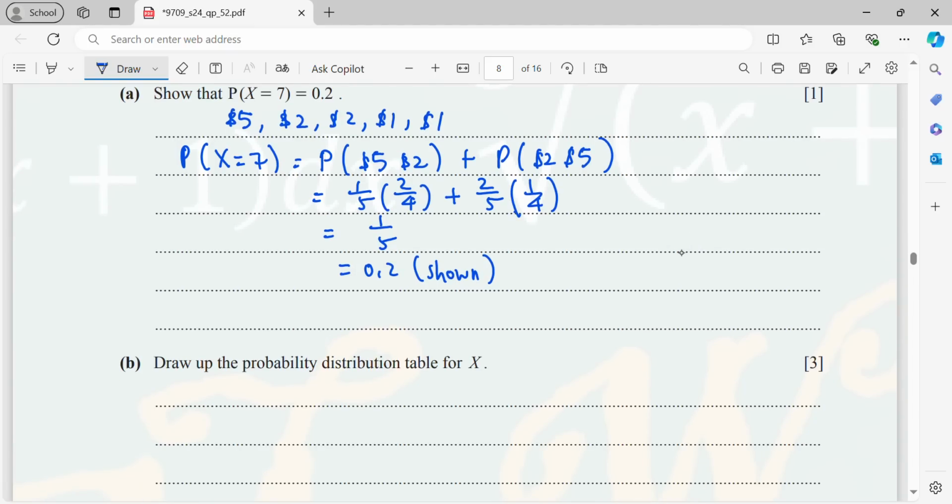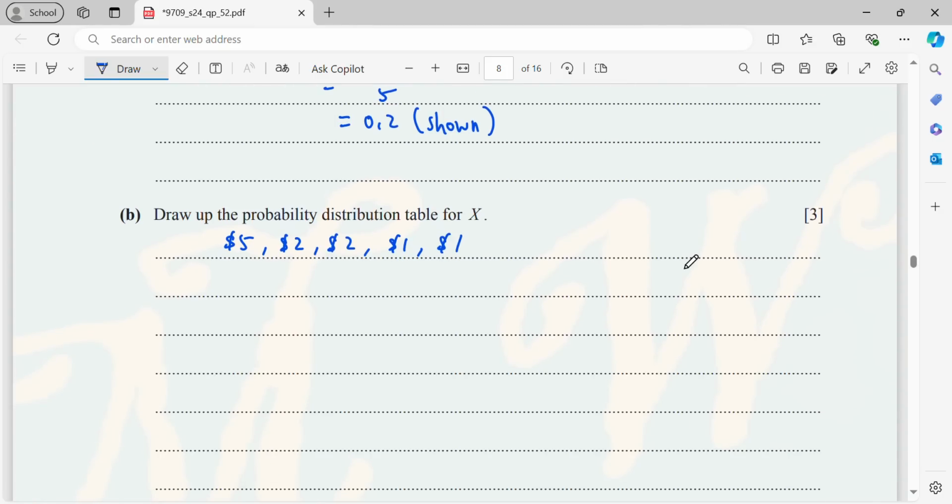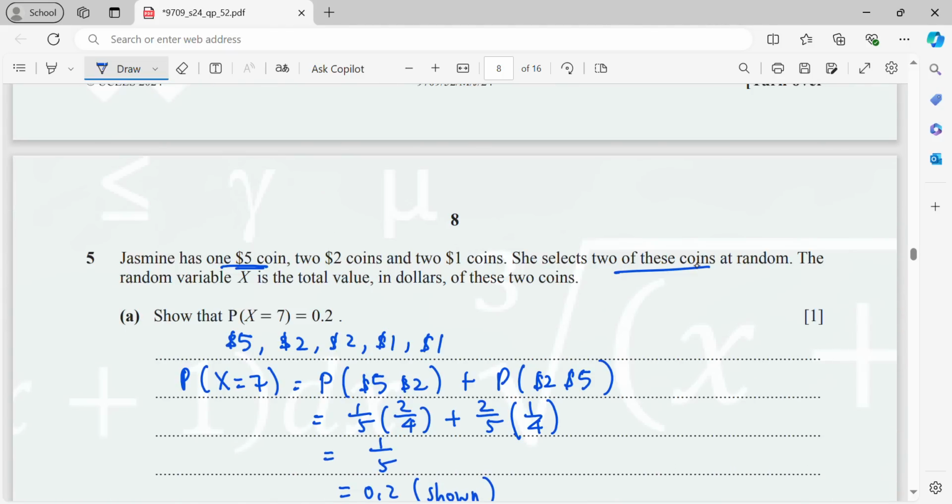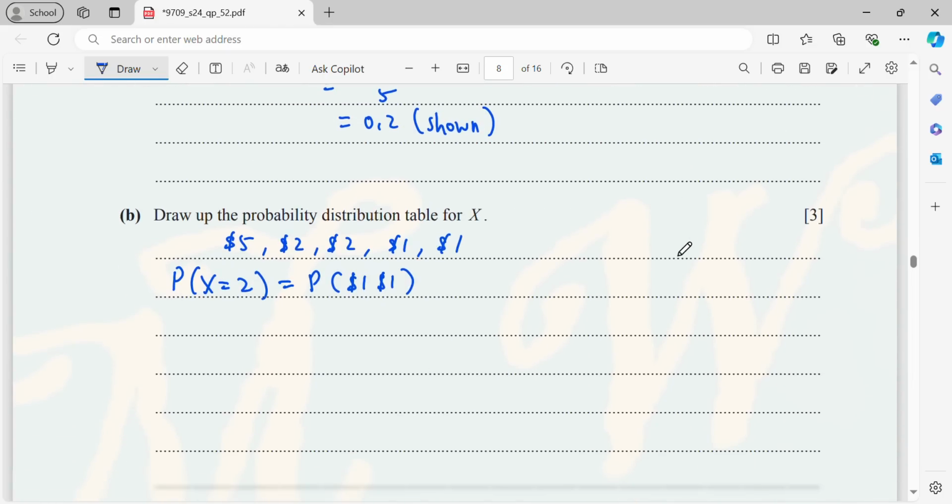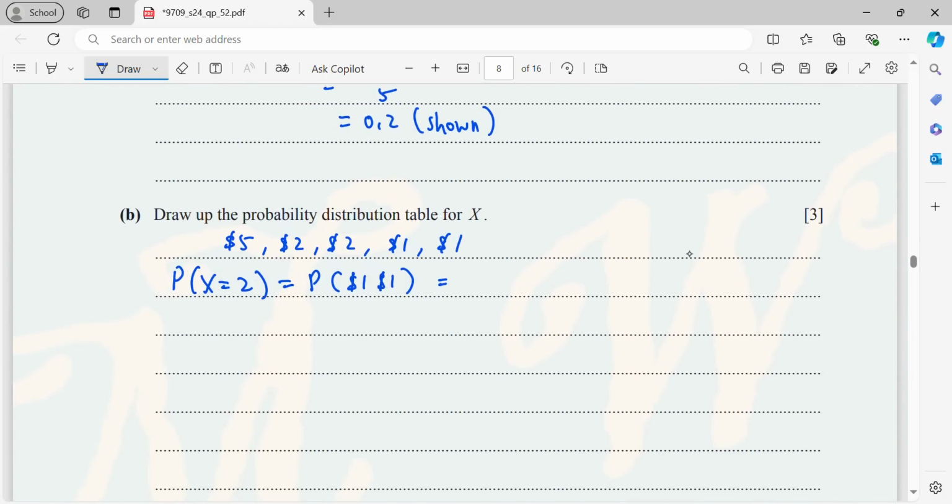Since you have $5, $2 coins, then $1 here, the minimum total is 2. 2 means that you are getting $1 each, because the question says she selects 2 of the coins. So $1 each means 1 over 5 times, 2 over 5 because there are two $1 coins, then 1 over 4. Then you will be getting 1 over 10.